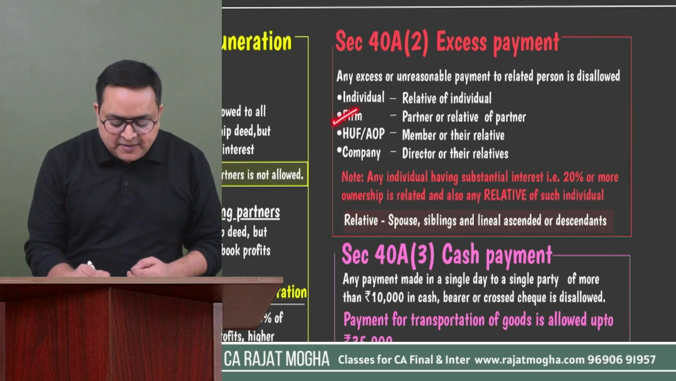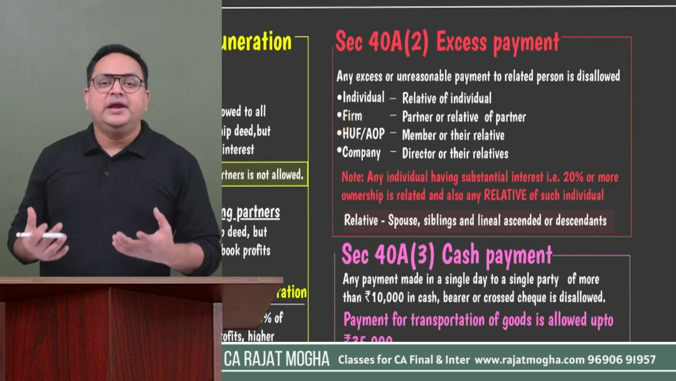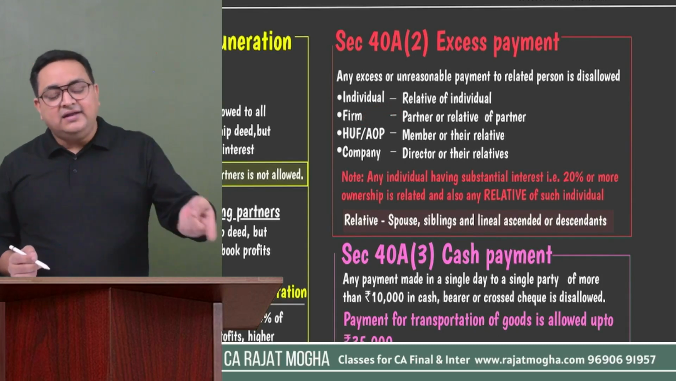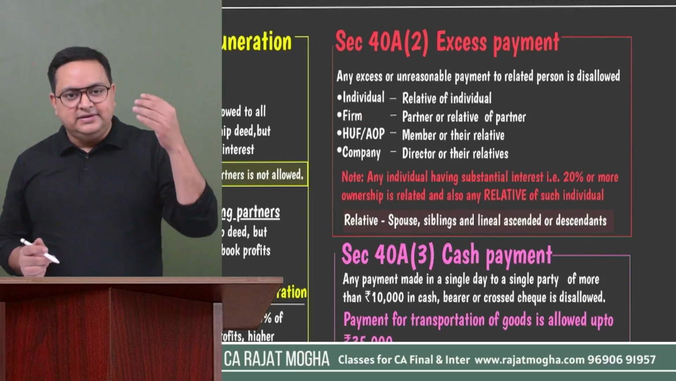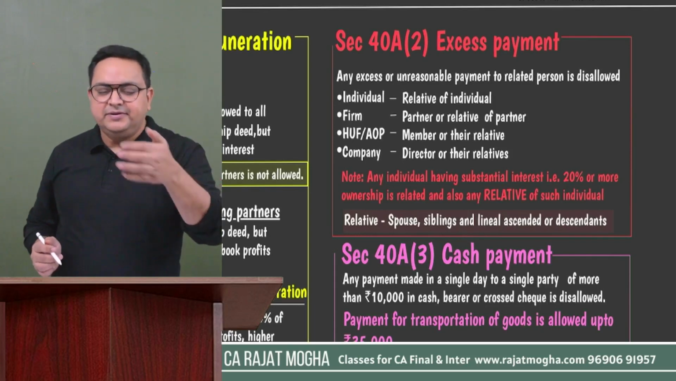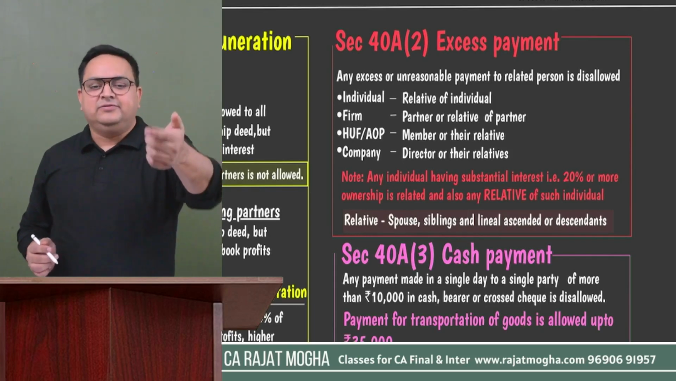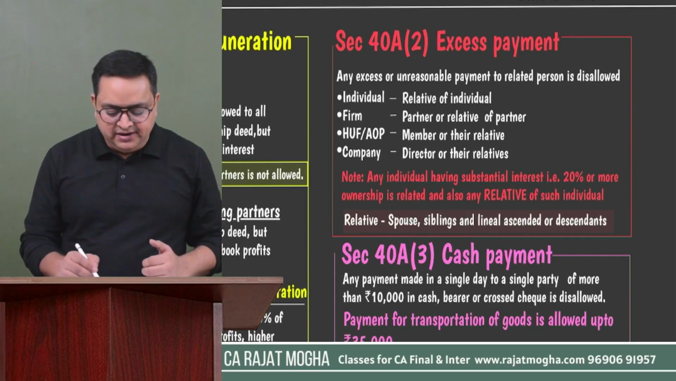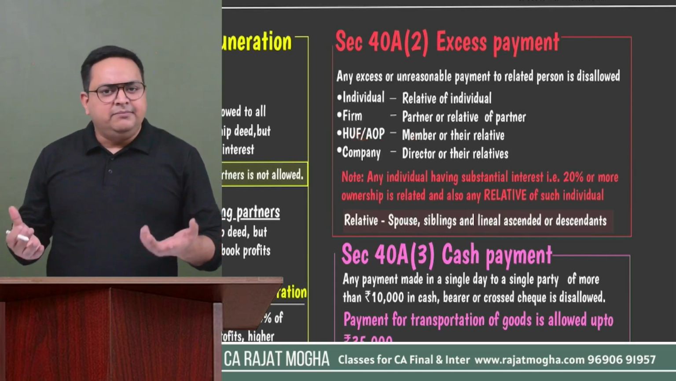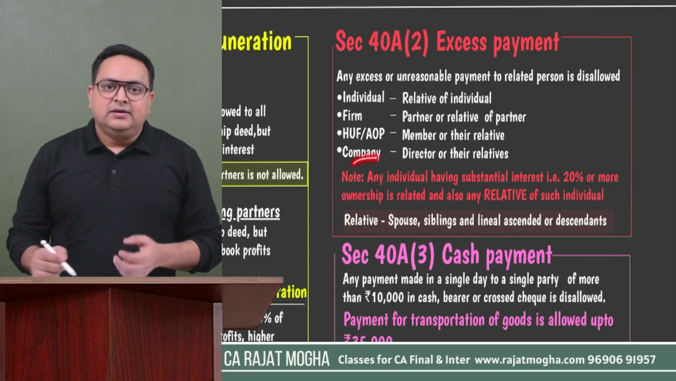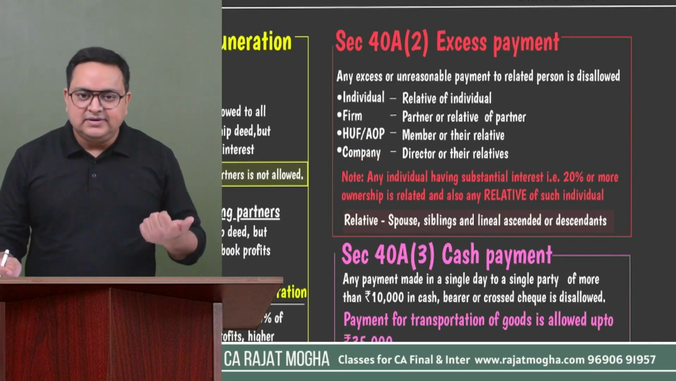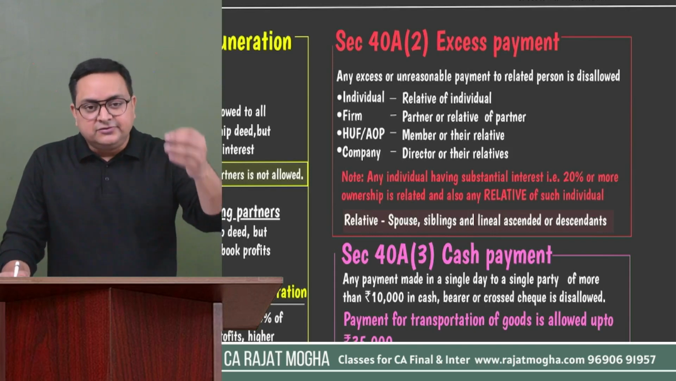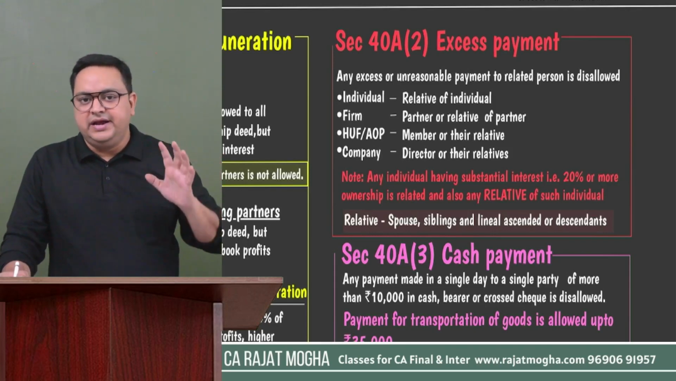If the assessee is a partnership firm, HUF, or company, then who are the related parties? For a partnership firm, partners and their relatives are related. Let's say any of the partners is a related person, and the partner's relatives, let's say partner's spouse, partner's siblings like brother and sister, they are also related. For HUF, AOP, again members and their relatives. For a company, directors and their relatives are the related party, right? So director's wife, director's brother, they are all related parties.